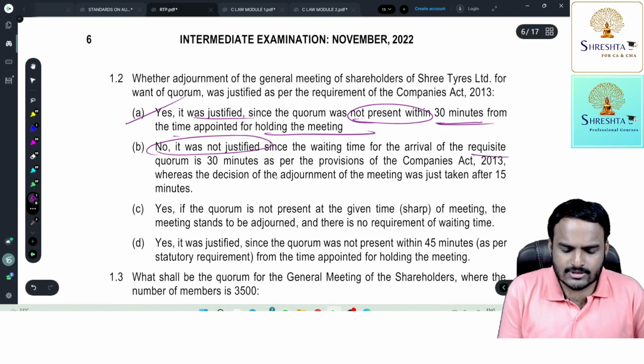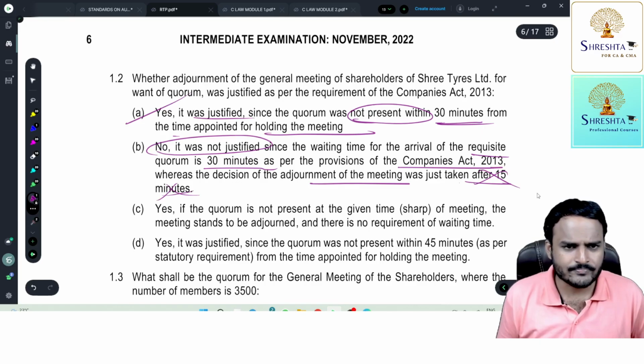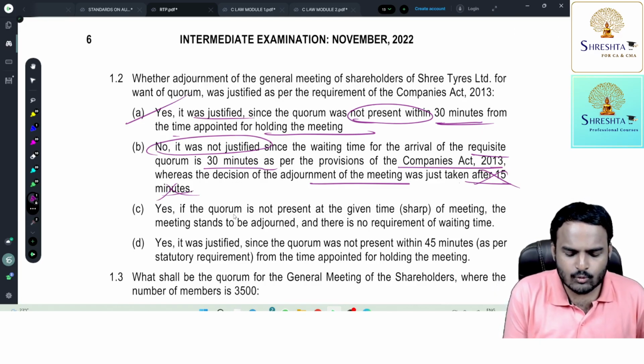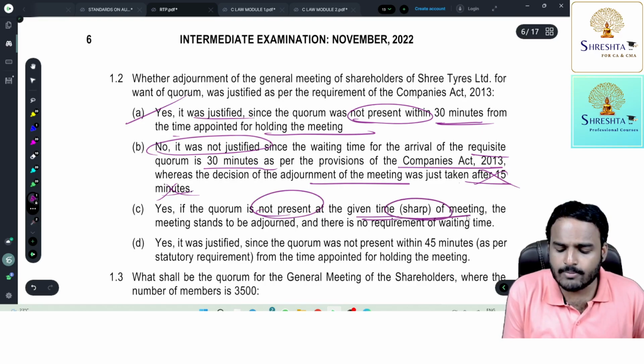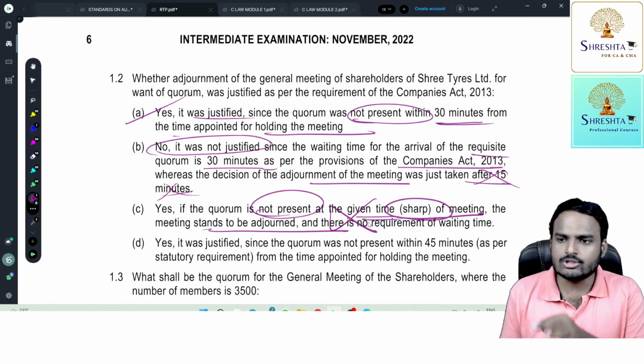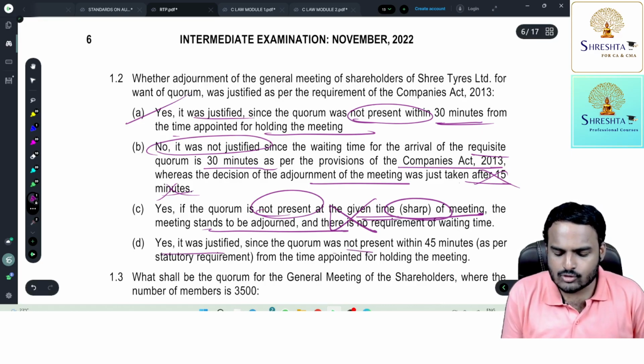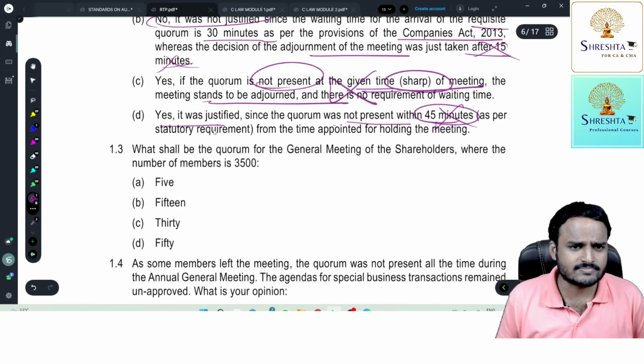What they're telling is, the requisite quorum is 30 minutes as per provisions of the Companies Act, whereas the decision of adjournment of the meeting was taken after 15 minutes. No, it is not a correct answer. Yes, if the quorum is not present at the given time sharp, the meeting stands adjourned. No, it's not sharp. It is within 30 minutes from the scheduled time. Scheduled time is 10 a.m., so till 10:30, the chairperson will check whether quorum is present or not. If quorum is not present, then the chairperson has to adjourn the meeting. Yes, it was justified since quorum was not present within 45 minutes. 45 minutes is not a correct point. 30 minutes is the correct point.